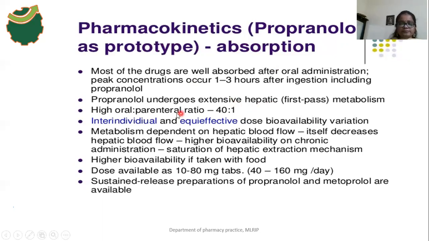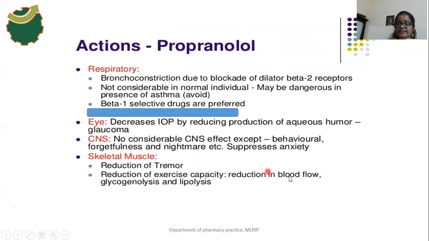And the oral to parenteral dose ratio is high, 40:1. The bioavailability varies between individuals; it will vary in different people. The metabolism of propranolol depends upon the hepatic blood flow. Propranolol decreases the blood flow to the muscles and organs also.